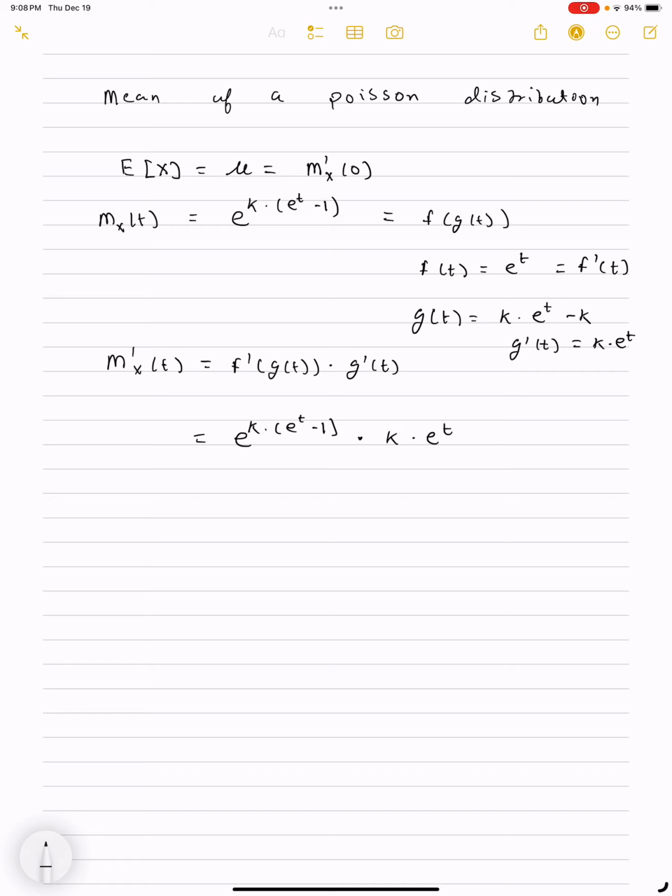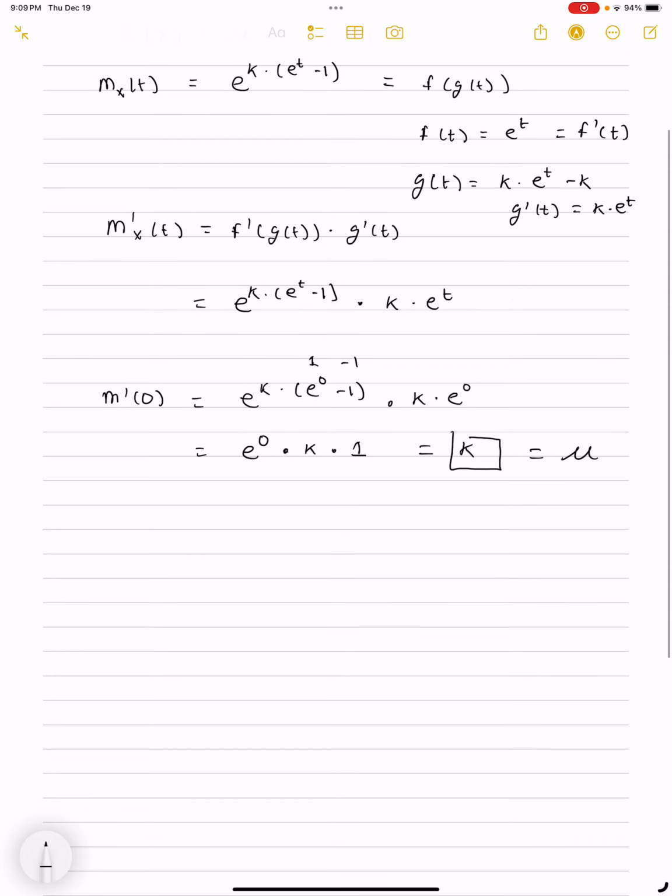Now we're going to evaluate this at 0, and we're going to get e to the k times (e to the 0 minus 1), times k times e to the 0. Remember, e to the 0 is 1, so this becomes 1 minus 1. So that is going to give us e to the 0 times k times 1, because e to the 0 is 1. So this whole thing is equal to k, and that is the mean.